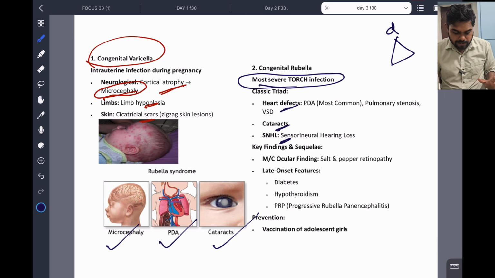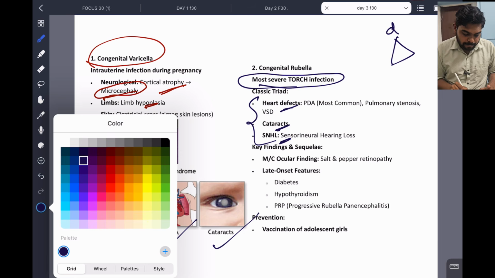So the triad is problem in the heart, problem in the eye, problem in the ear. This triad, and along with it microcephaly is there. So cataract, patent ductus arteriosus, and sensory neural hearing loss. So these are the triad. So eye, ear, heart, this triad. Okay, important. So there is a very important question that can come.